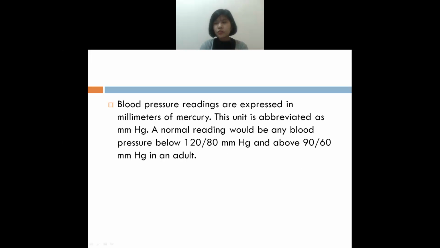So blood pressure can be expressed in mm of Hg. Mm means what? Millimeters. And Hg means what? Mercury. So we usually write it in this way: 120 by 80 mm of Hg. Okay.